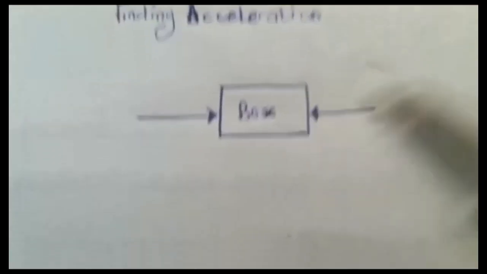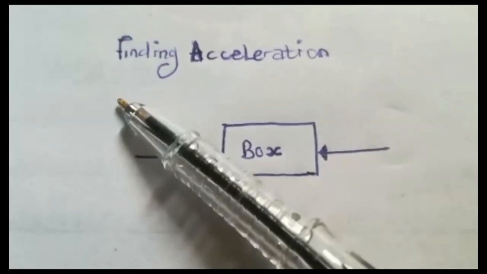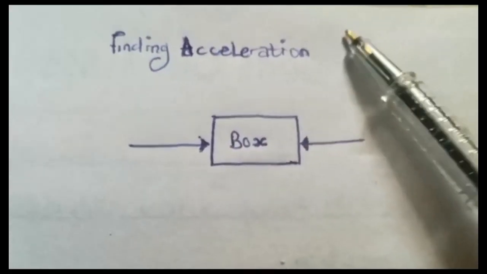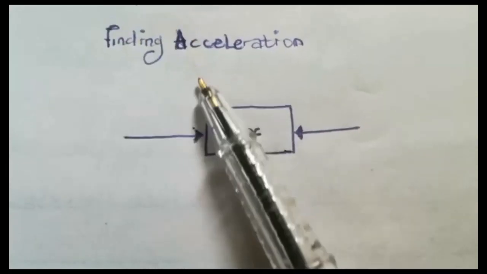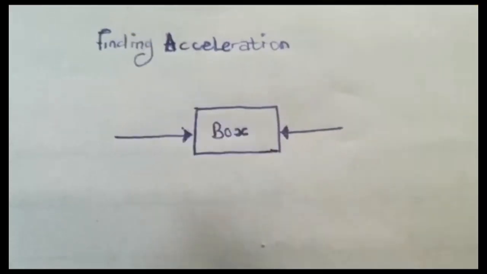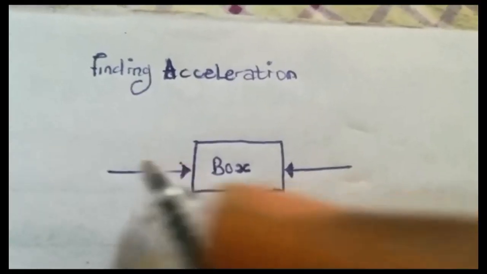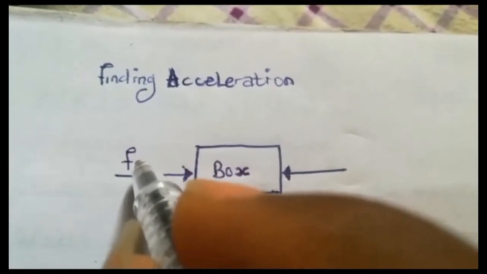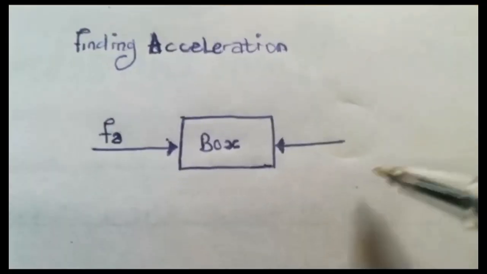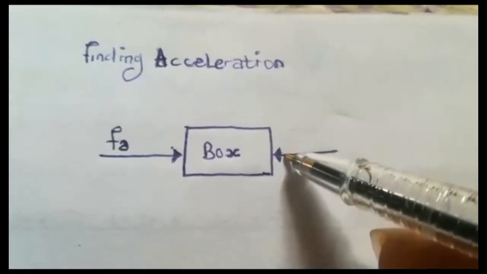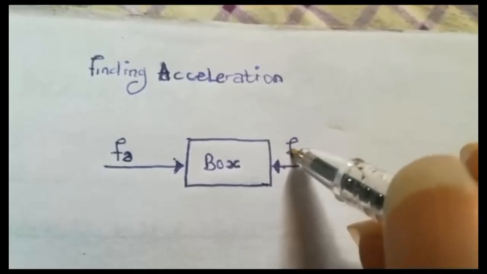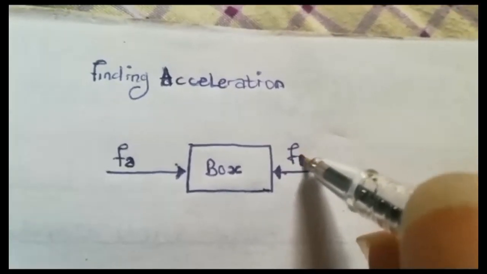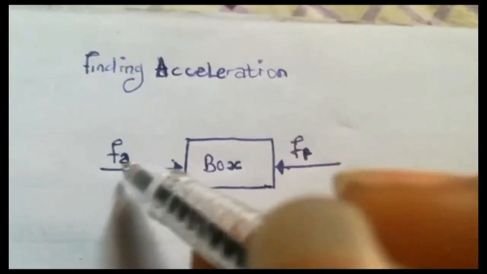Okay, so the next thing to talk about is finding the acceleration. Now you want to find the acceleration at which this box moves. So now we are told that the force applied, let's call it Fa. There's an opposite force, which is the frictional force. Let's call it Ff, frictional force applied.